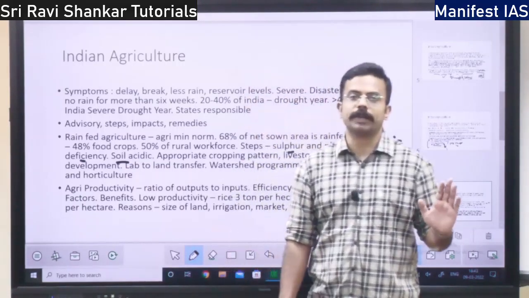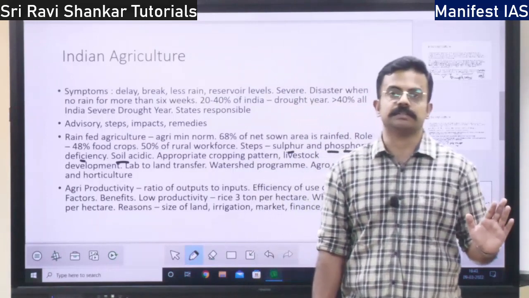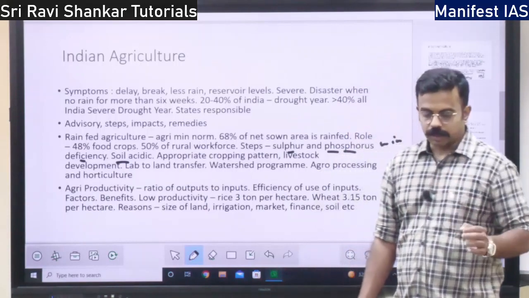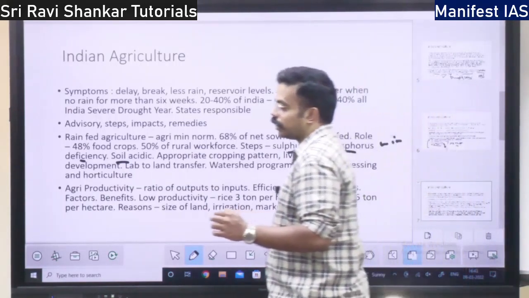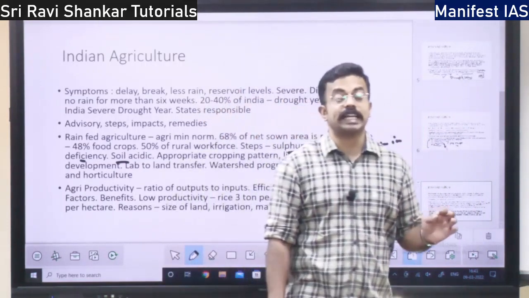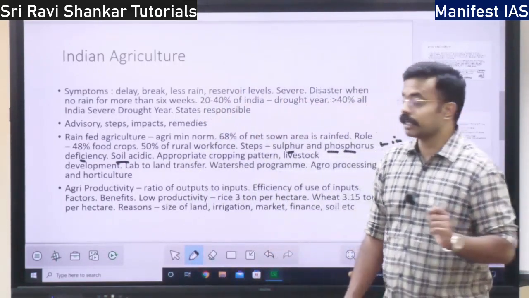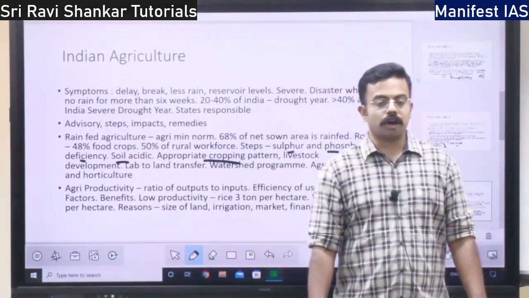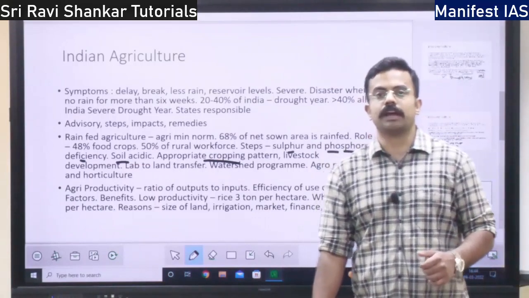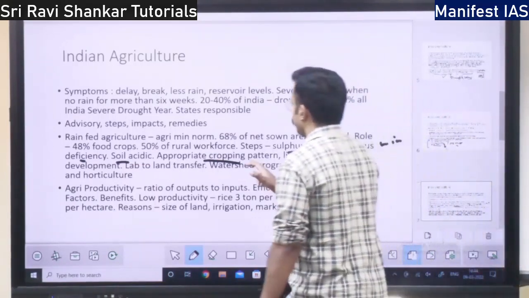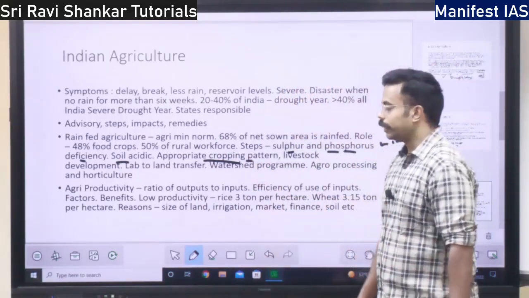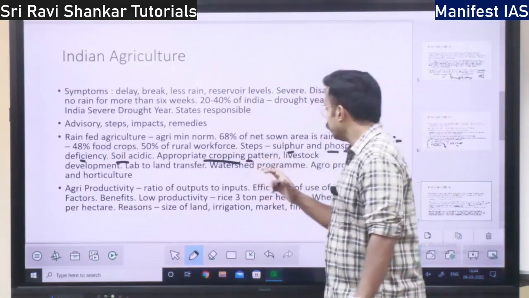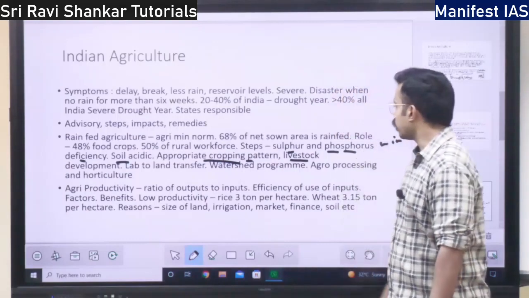One is irrigation should be supplied, more and more alternative irrigation, that is, canals should be built. Or you can have optimum extraction of groundwater. Also an appropriate cropping pattern. If the cropping pattern consumes more and more water, that is bad. If we have a good cropping pattern, then we can follow rain-fed agriculture itself with minimum extra water. Then we can also depend on livestock development.